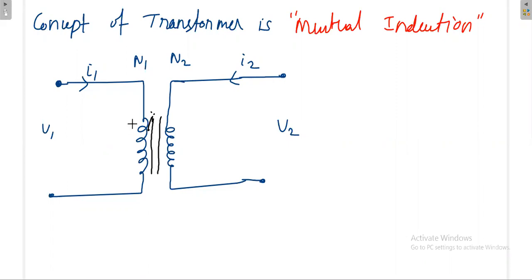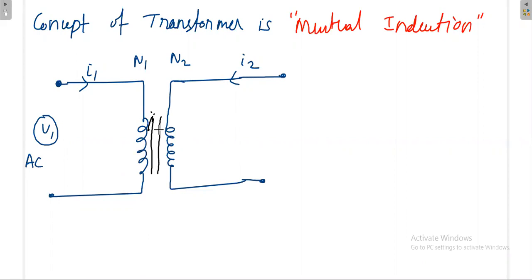Again, based on what concept it works: you are applying a voltage. Say, for example, you are applying a time varying voltage at the primary side. Then the time varying current flows in the primary of the transformer. It is like an inductor. Whenever the time varying current flows through the inductor, it produces a time varying flux.